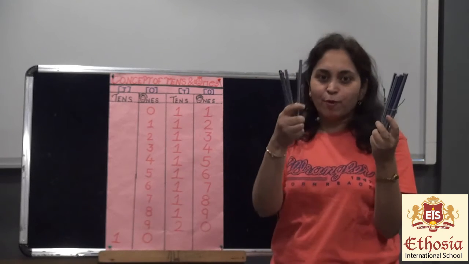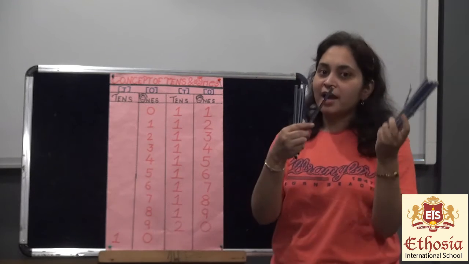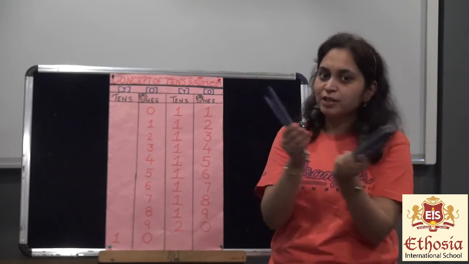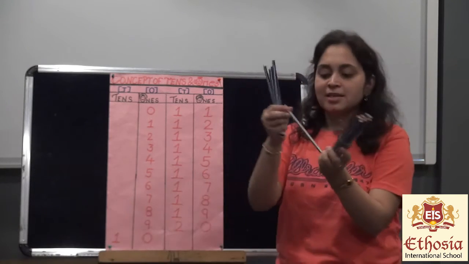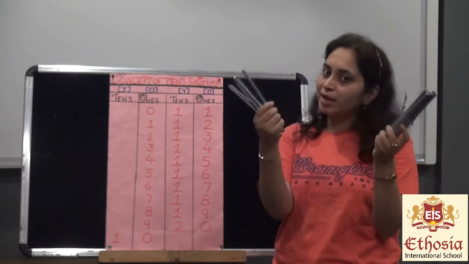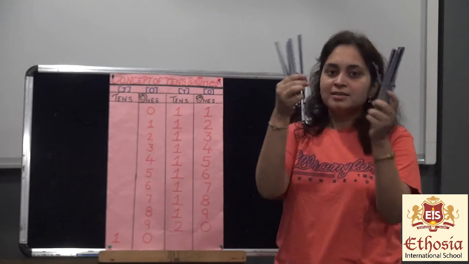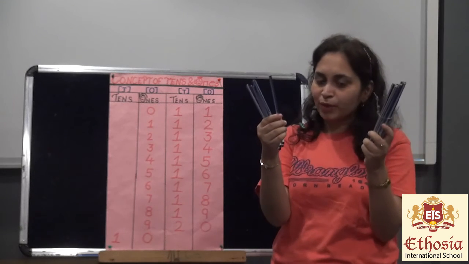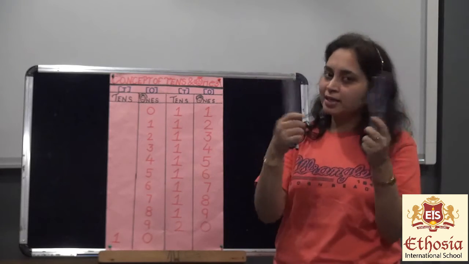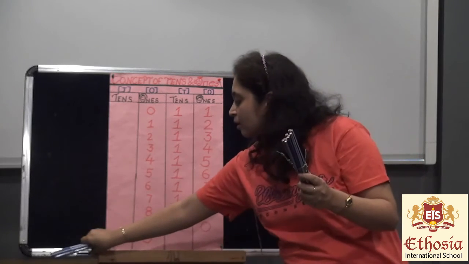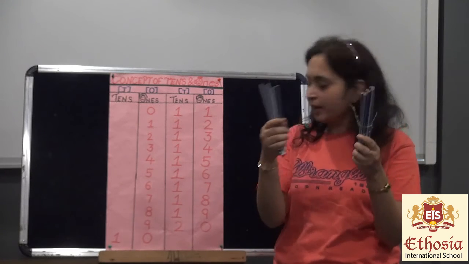Now 10 and 4 will make 1, 4, 14. Okay. Now 10 and 5 will make 1, 5, 15 because I am holding the 5 loose pencils. Okay. 10 and 6 will make 1, 6, 16. Okay. 10 and 7 will make 1, 7, 17. Okay. 10 and 8 will make 1, 8, 18. Okay. 10 and 9 will make 1, 9, 19. Okay.